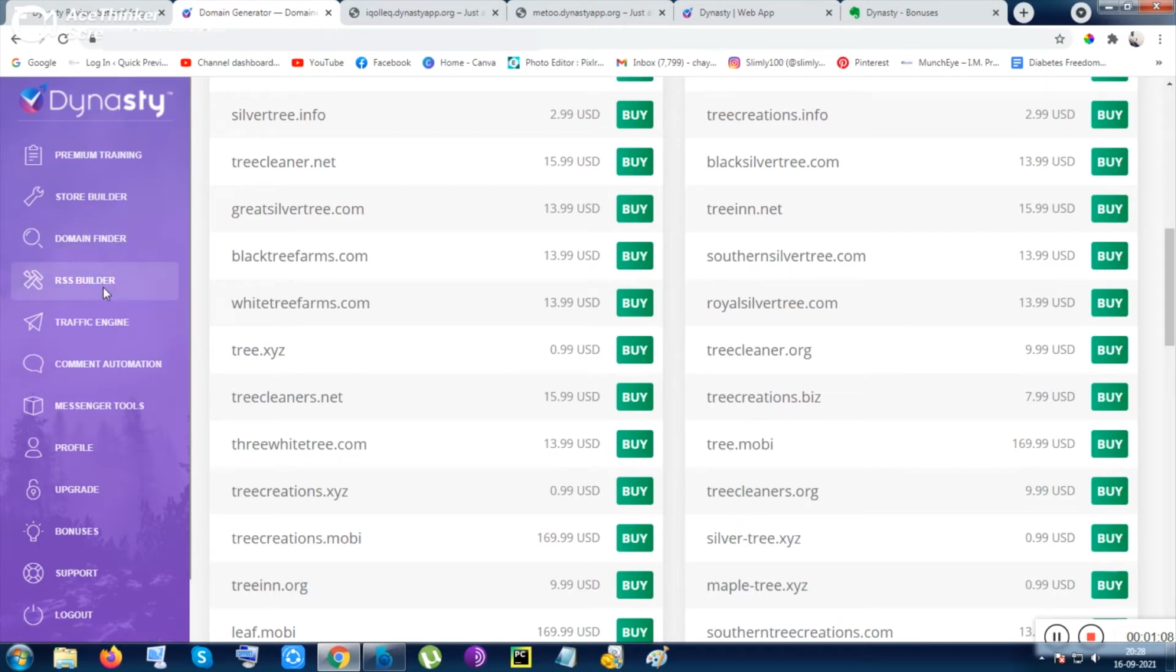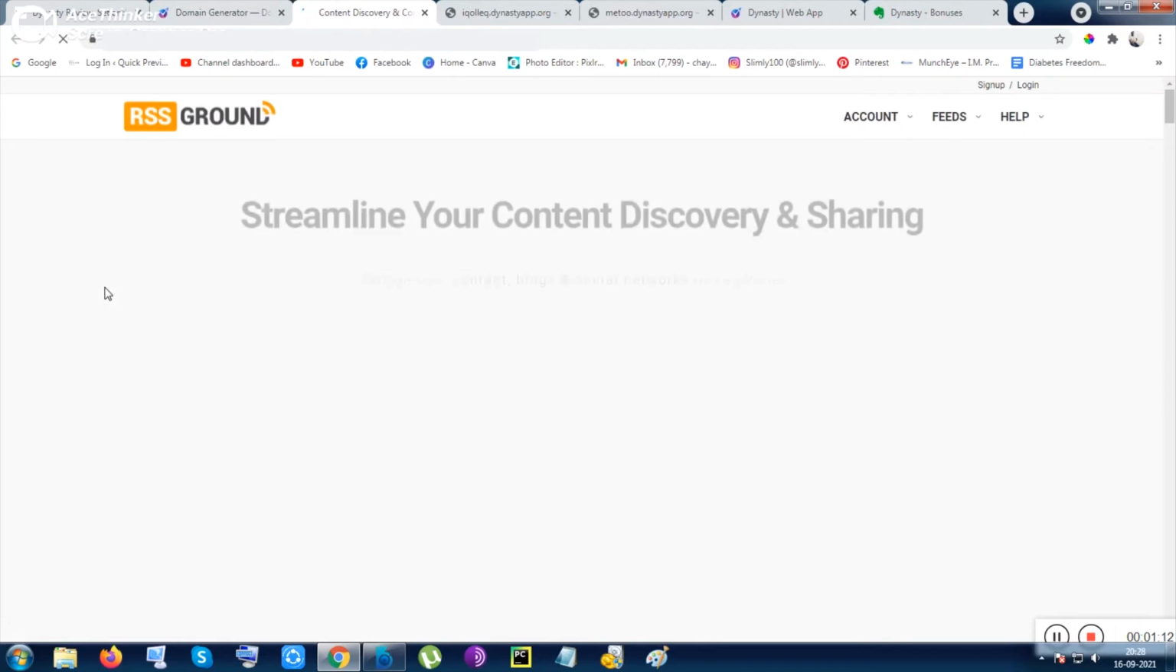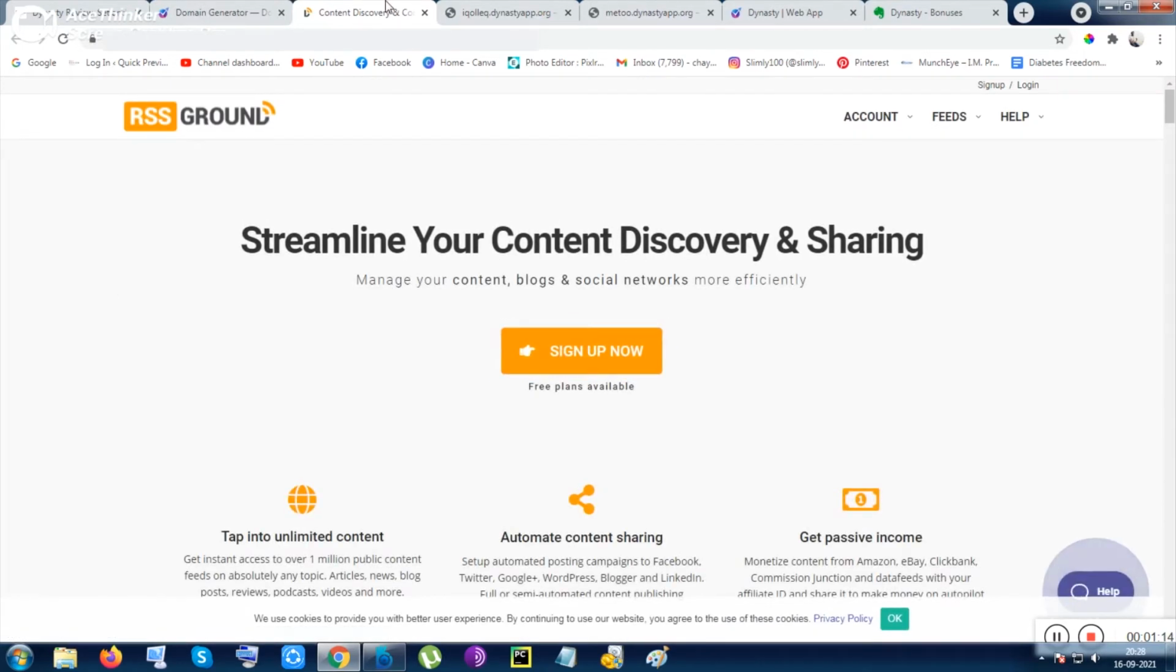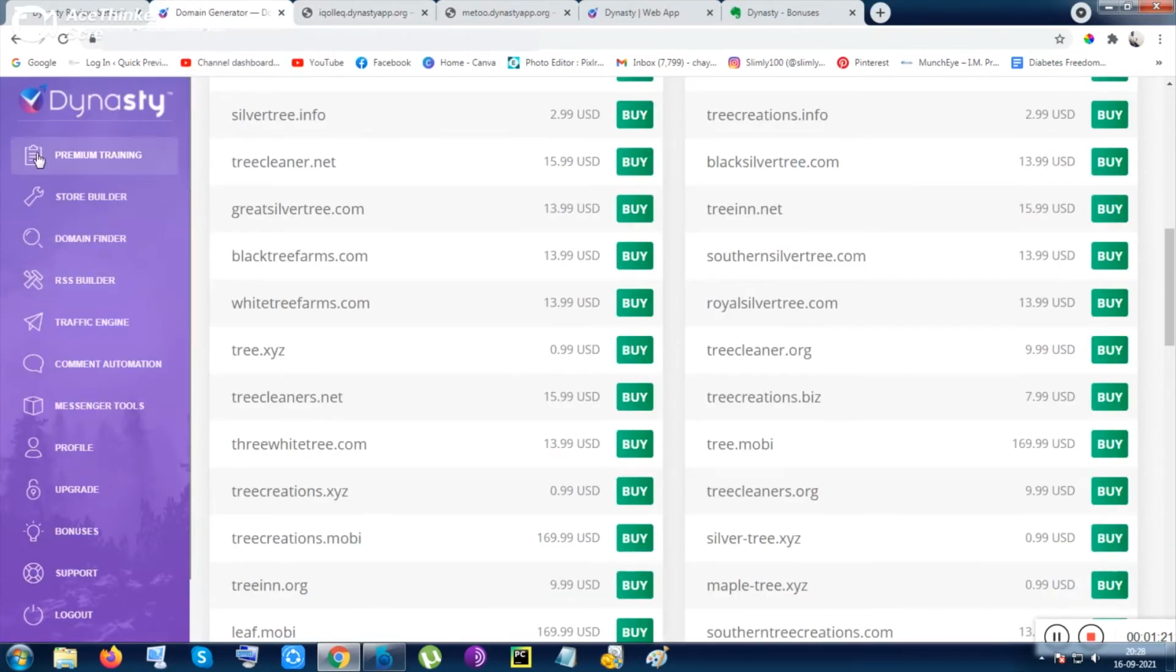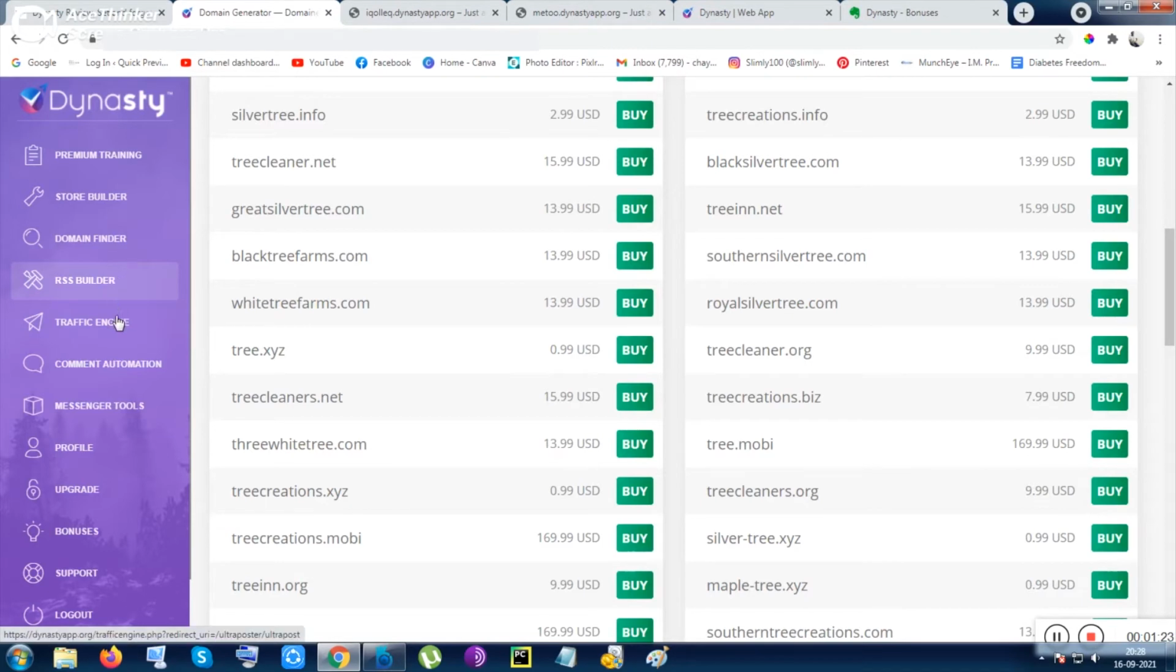Next thing is RSS builder. RSS builder is not an additional stuff, that helps you to do the SEO stuff inside your website. But I am not a RSS expert. I don't know how to use it properly.